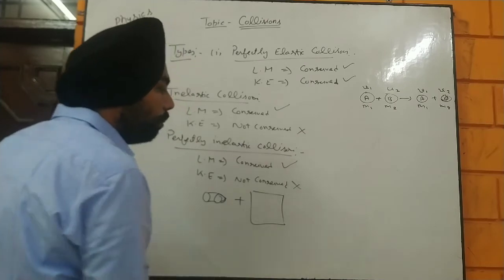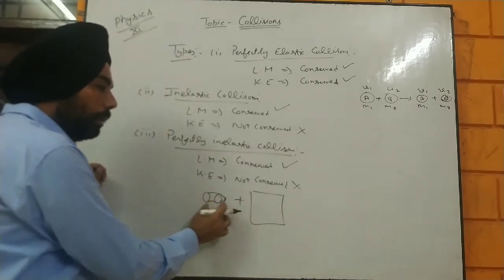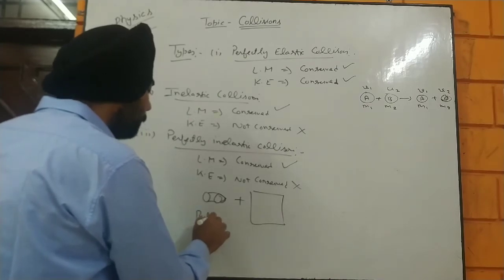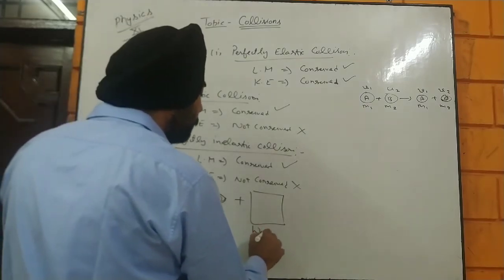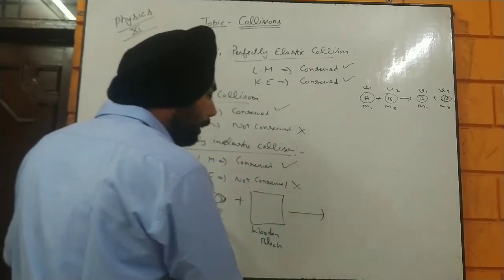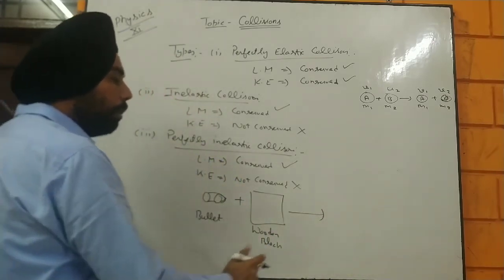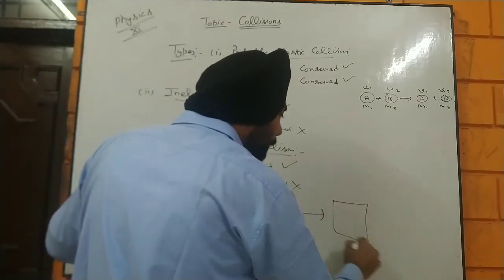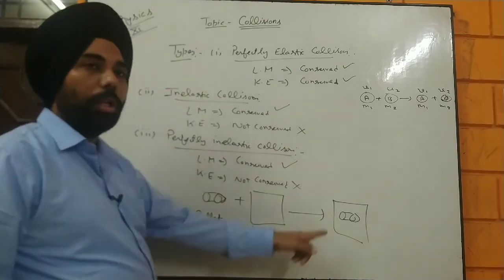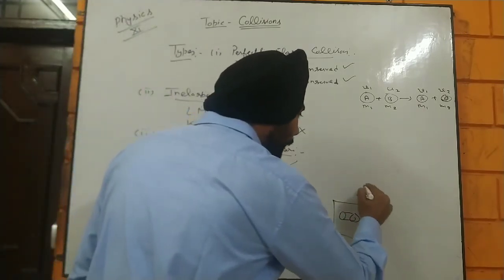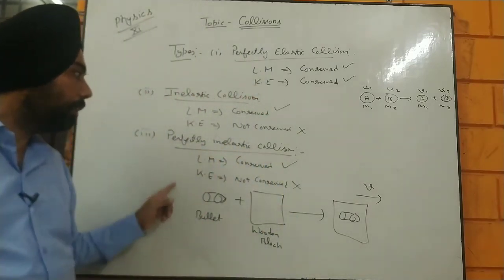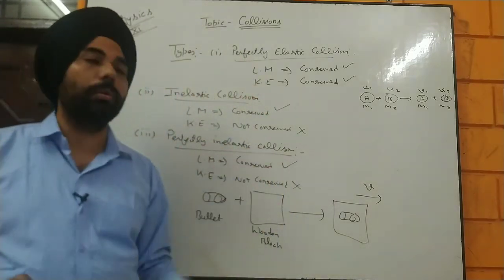If that bullet strikes that wooden block, then after collision the bullet is stuck in the wooden block, and now they move as one body. That is the perfect example of a perfectly inelastic collision.